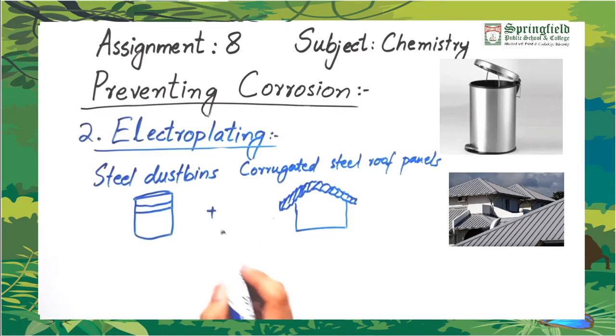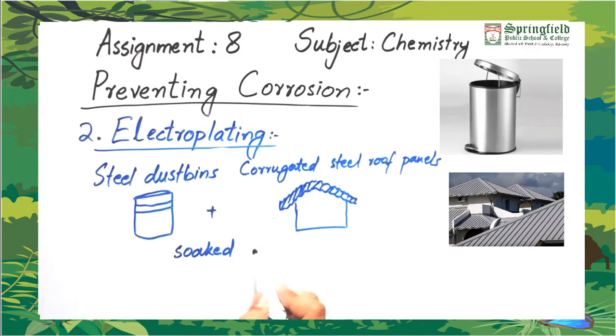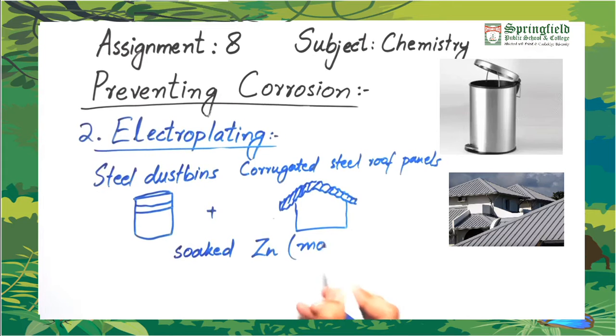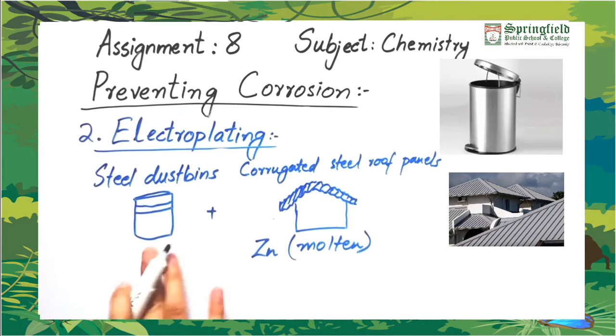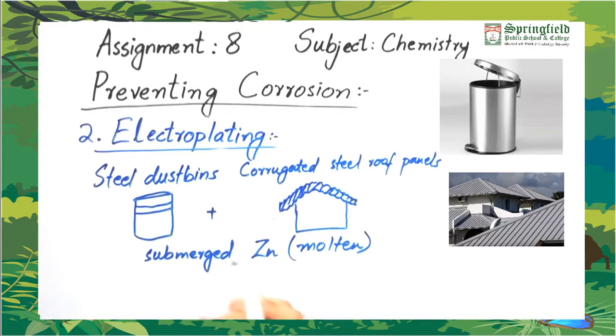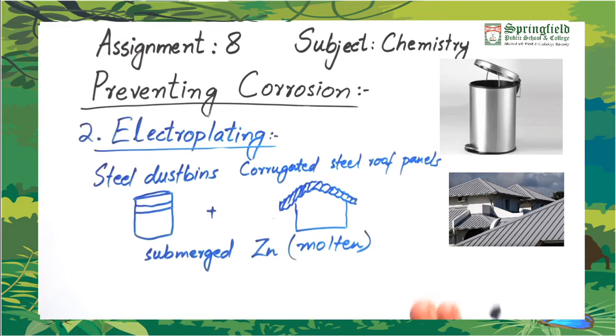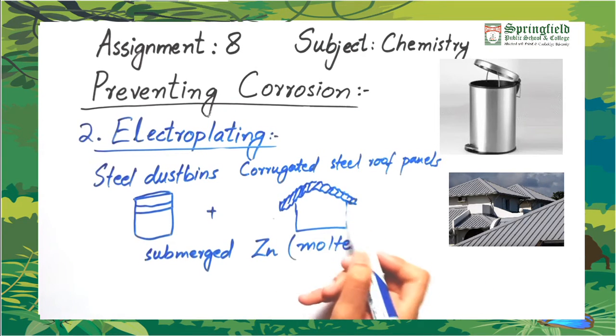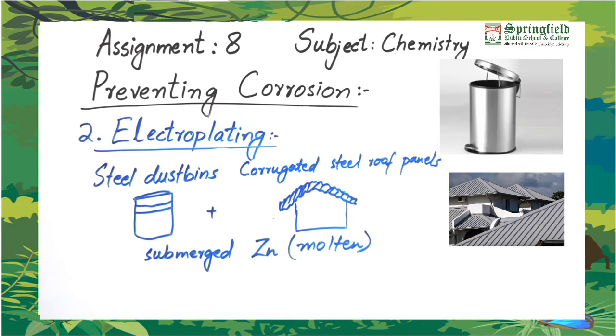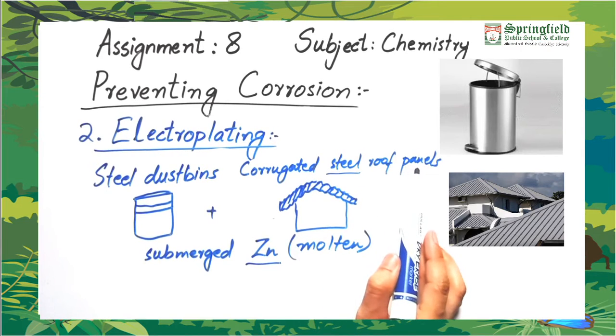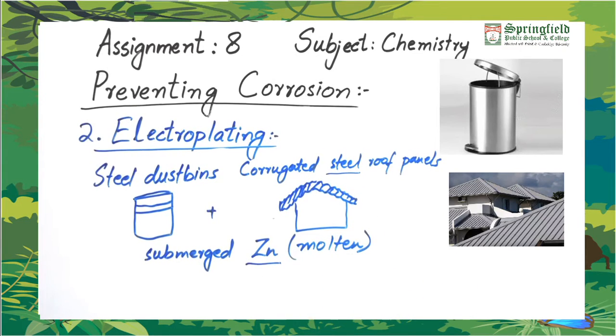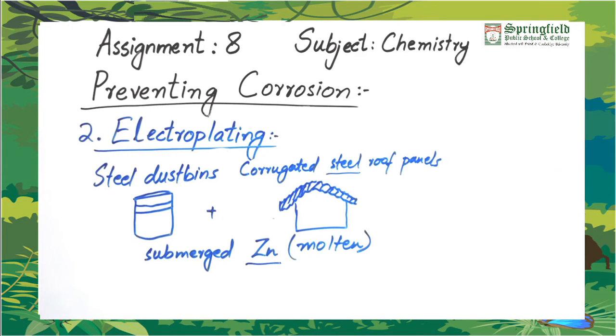So they are immersed inside molten zinc metal. They are not just soaked, rather you can say they are submerged inside the molten zinc metal, where they get a zinc metal layer deposited on themselves and they are thus protected. Once again, zinc is lower in the reactivity series than iron in the steel. So less reactive metals are less likely to corrode. So these are used for protecting other metals.